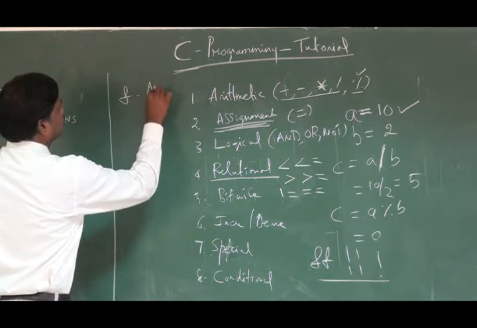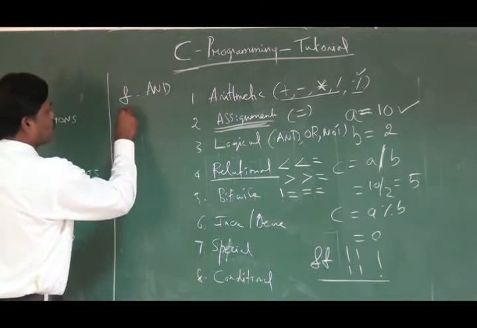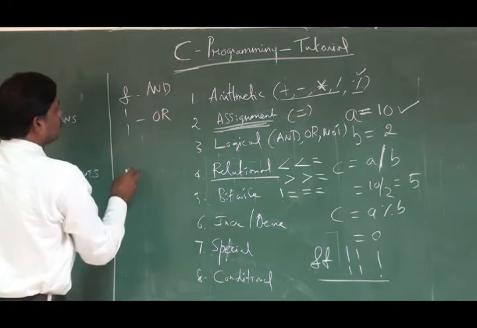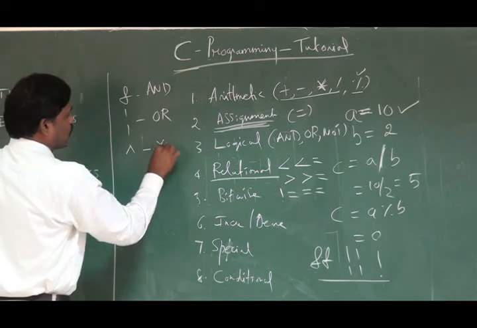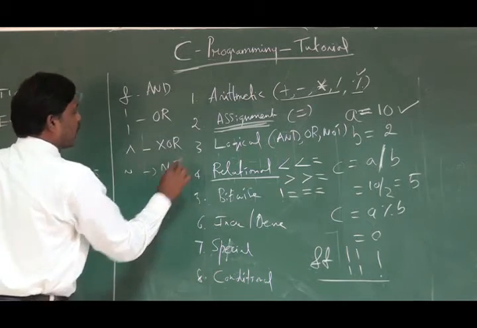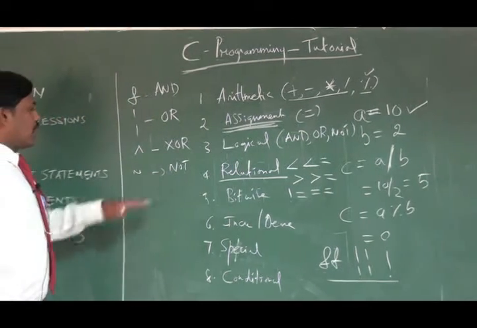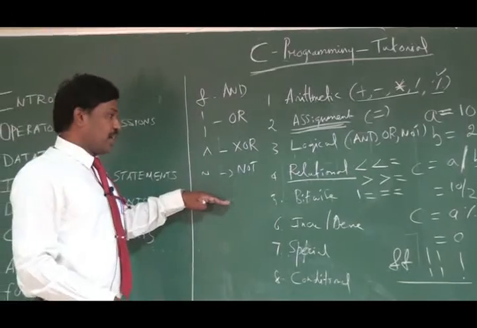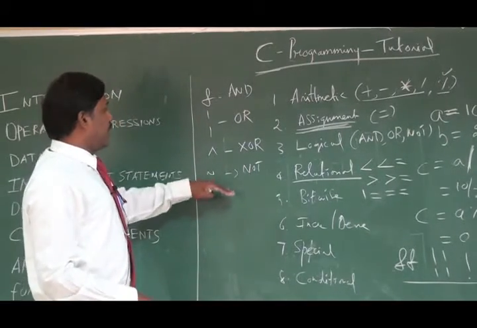This is the AND, one ampersand, and this is OR, and this caret sign is XOR, and this tilde is NOT. Okay. So these operators come from logic gates. Like I can explain it.